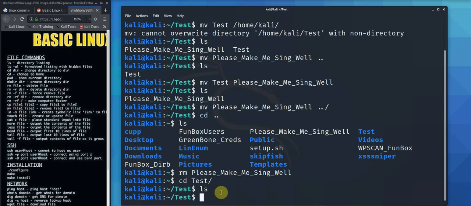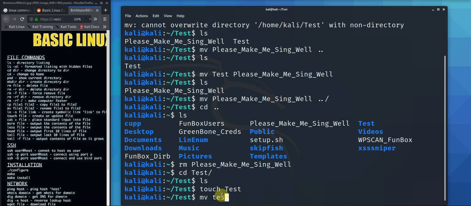So yes, move. We can also use move to rename a file. So touch test, then move test to testy.